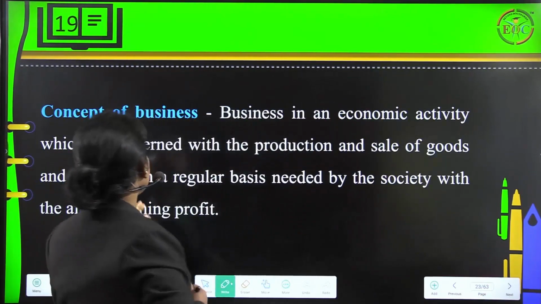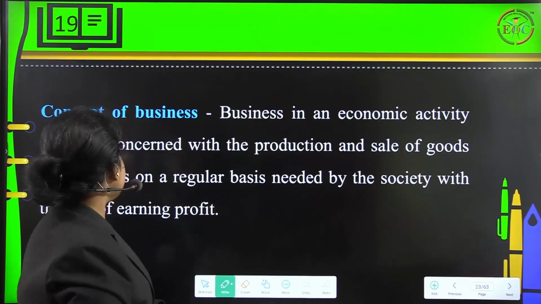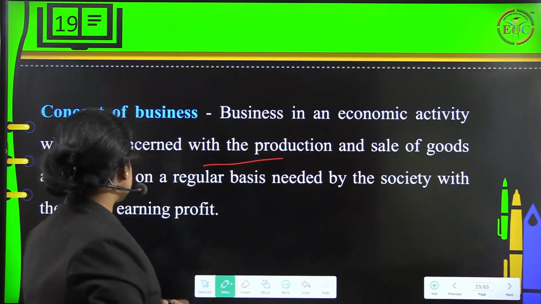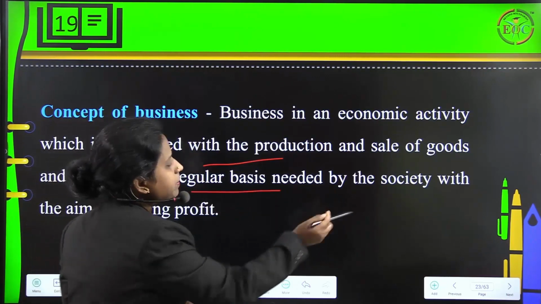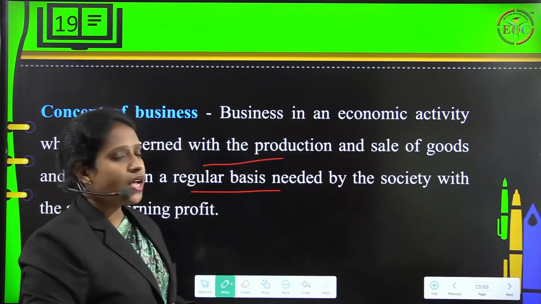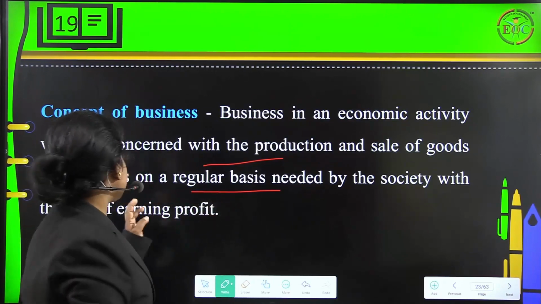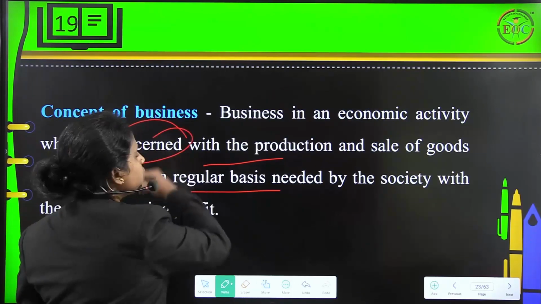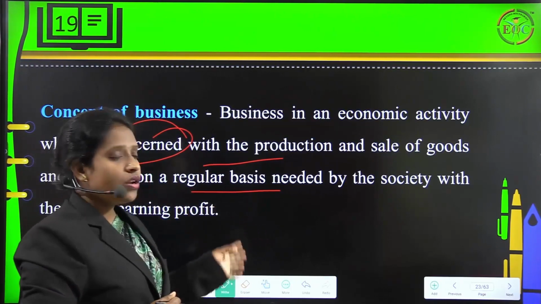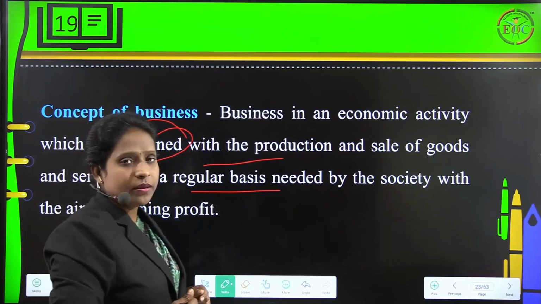Then the concept of business. Here we have to understand that business is an economic activity which is concerned with the production and sale of goods and services on a regular basis, needed by the society, with the aim of earning profit.